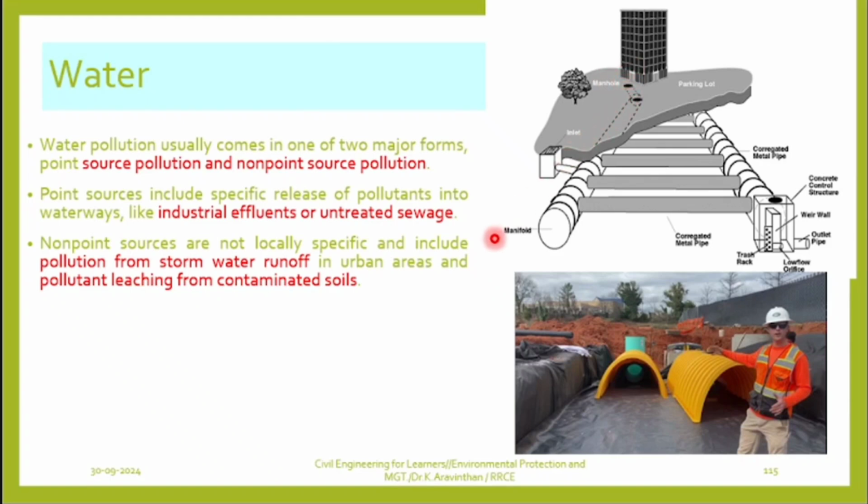There will be a drainage pipe and at equal intervals you have holes. During rainfall, what happens? All the water goes inside the hole, is collected through this channel, and is pumped out for treatment. This is the process. Now what you can do is use this kind of system.